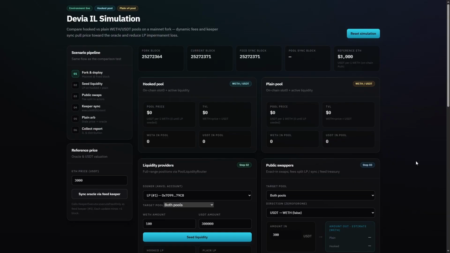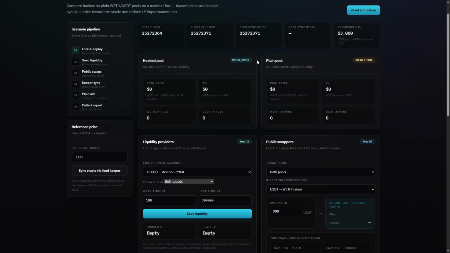Now I'll show you a little part of the front-end demo for my system. Here we are. This is a little demo front-end. I want to show the impact I reached. I have to make a little pre-assumption here. I will update the price feed on each swap to objectively evaluate impermanent loss reduction without the influence of extra fees.